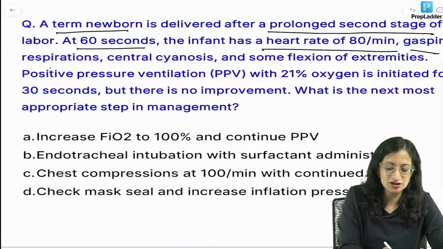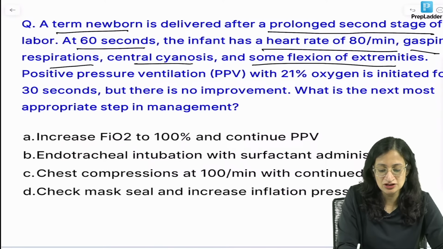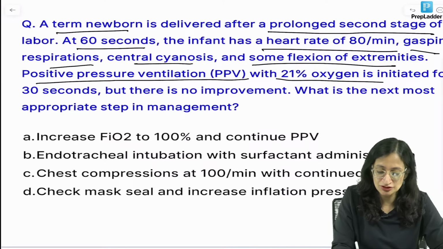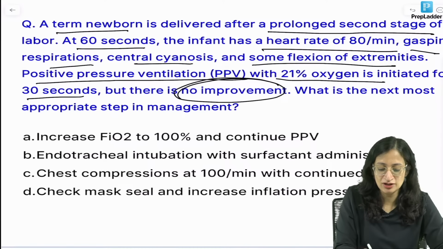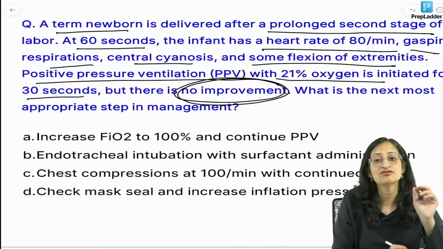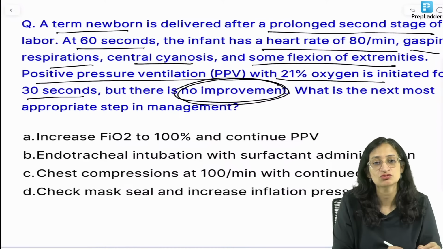So what was done? Gasping respiration was there, central cyanosis was there, some flexion of extremities was there, and positive pressure ventilation was started with 21% oxygen for 30 seconds. But there is no improvement even on positive pressure ventilation. If no improvement on positive pressure ventilation, what will you do?